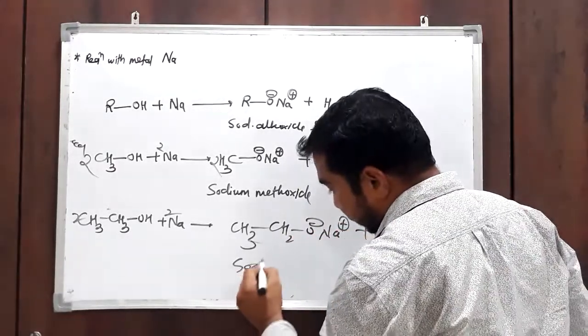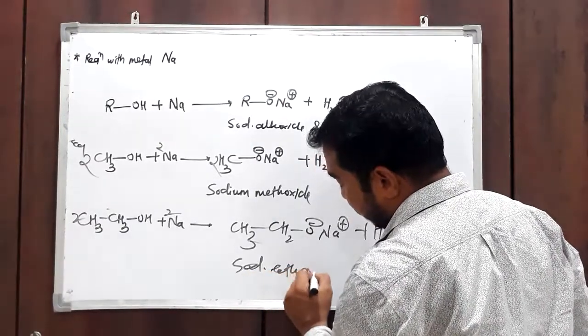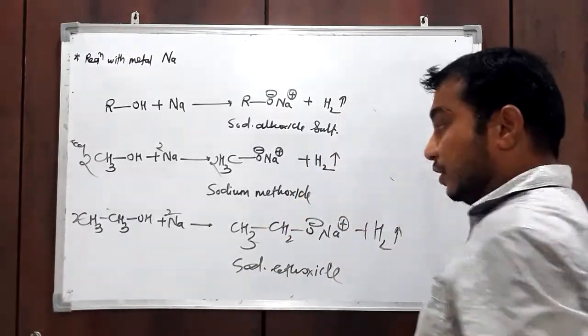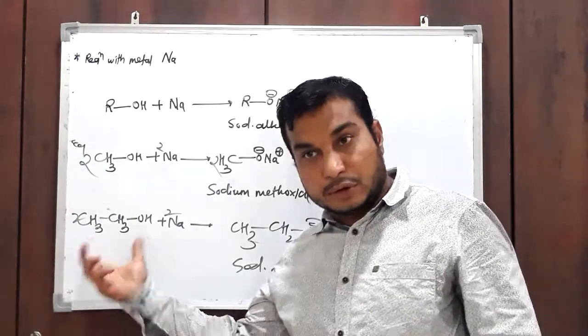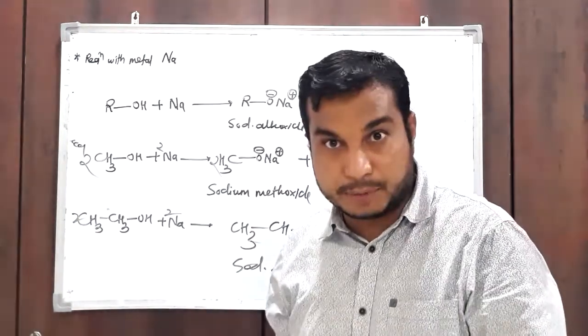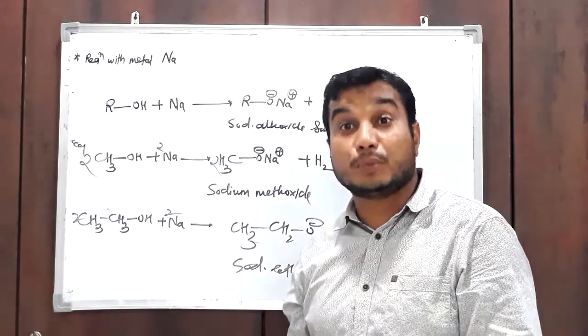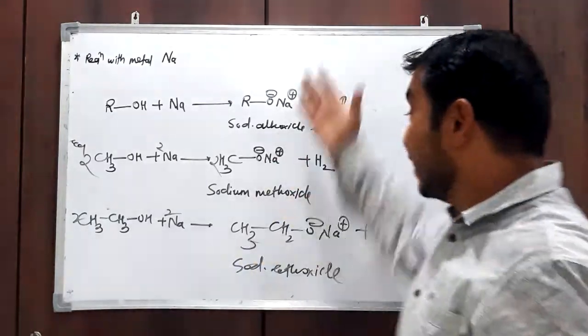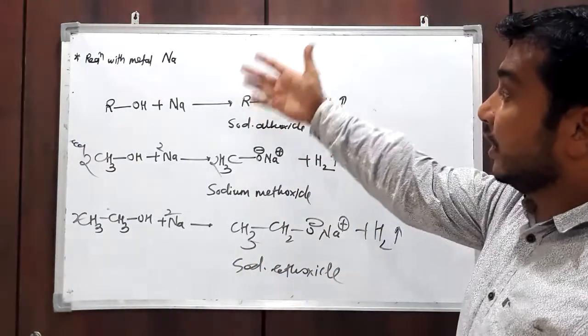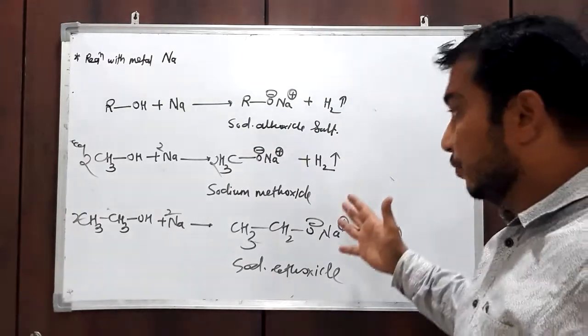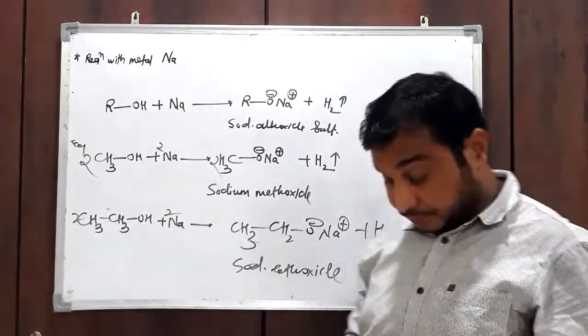Sodium methoxide, like this. If we use n-propyl alcohol, then sodium n-propoxide. If we use isopropyl alcohol, then sodium isopropoxide. These are the salt forms when alcohol reacts with sodium. Okay, so this is the reaction.